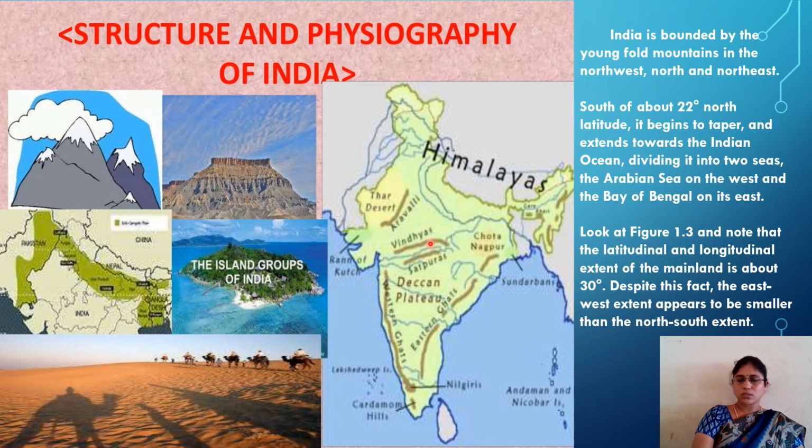Here, if you observe, the central mainland is occupied with the Vindhya and Satpura ranges. This is our Deccan Plateau area. Here the Eastern Ghats and here the Western Ghats. This is the Great Rann of Kutch. This is the Chota Nagpur Plateau. Sundarban forest areas are located here. And here the Nilgiri Hills, here the Cardamom Hills, and the Lakshadweep Islands and Andaman Nicobar Islands.